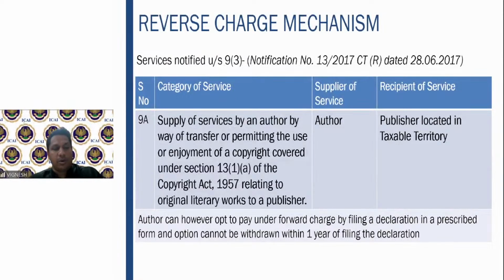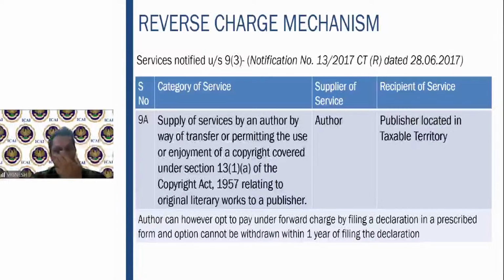(9)(a) talks about the supply of service by an author by way of transfer or permitting the use or enjoyment of a copyright covered under 13(1)(a) of the Copyright Act relating to original literary works to the publisher. So the author provides the service to the publisher so that he can use it for the purpose of enjoyment of the copyright here.